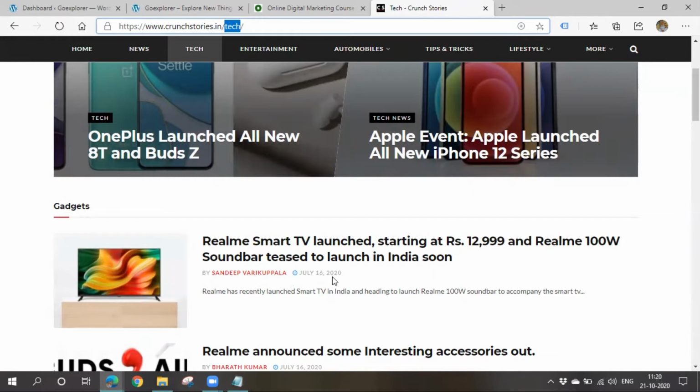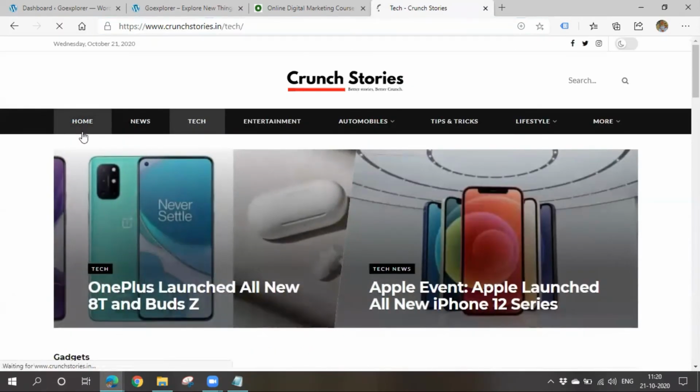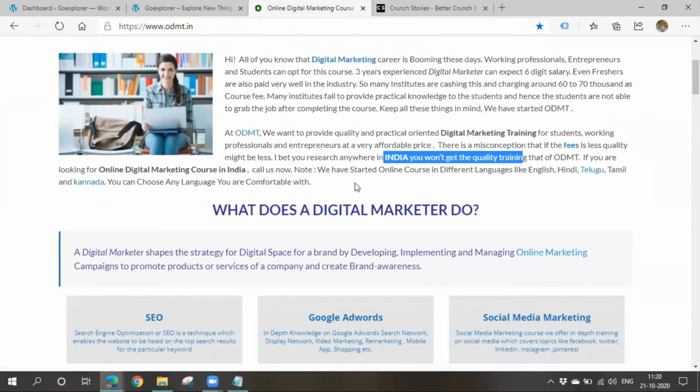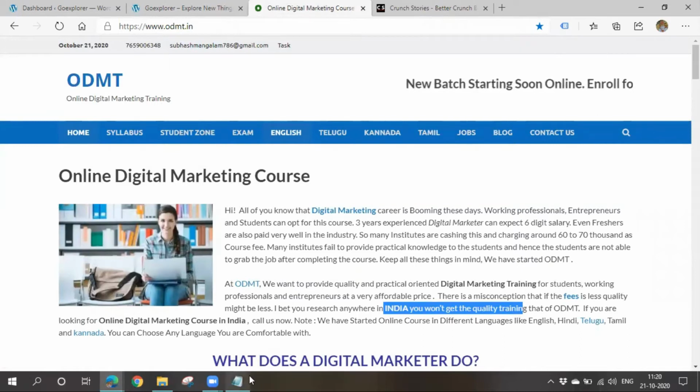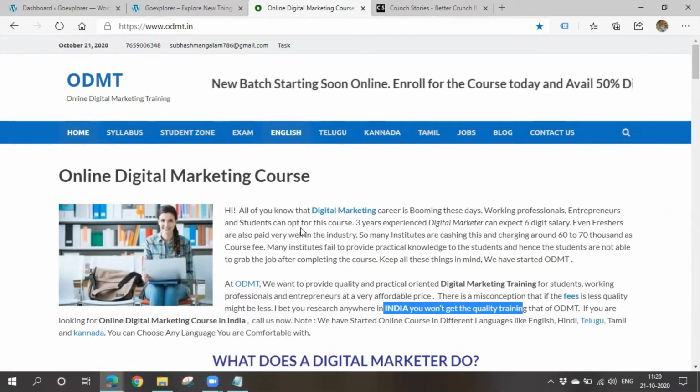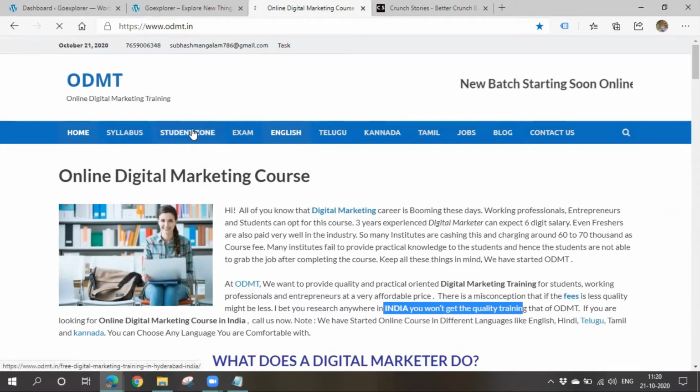Usually pages will contain static content and provide some services. That's why we always use home as a static page in the case of websites, because we provide some services there. Usually categories will contain some posts, because we want to write some articles, and then we go for categories so that we can divide them. In order to categorize things we go for categories. And in the case of posts, if you want to write articles, we go for posts. Don't worry, I'll give a clear explanation in a practical manner so you can get a clear idea.